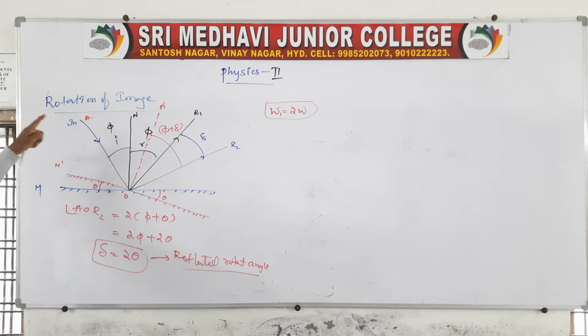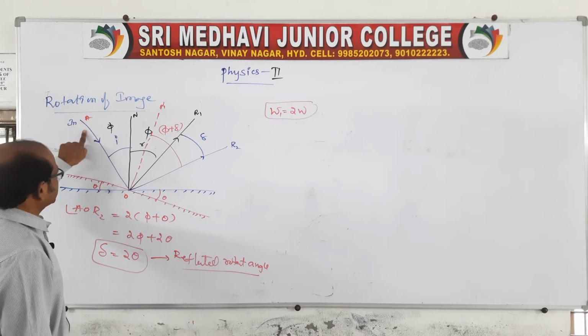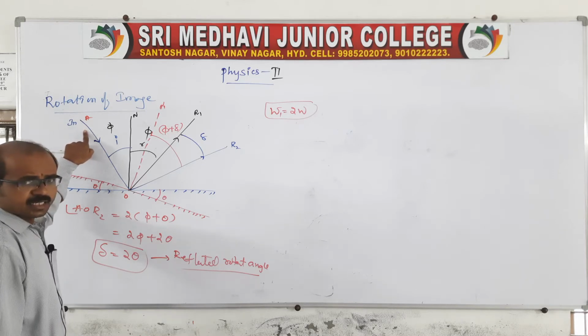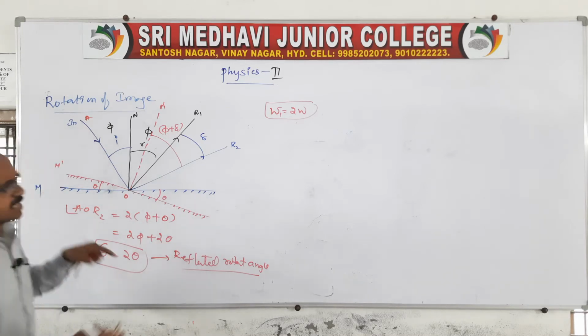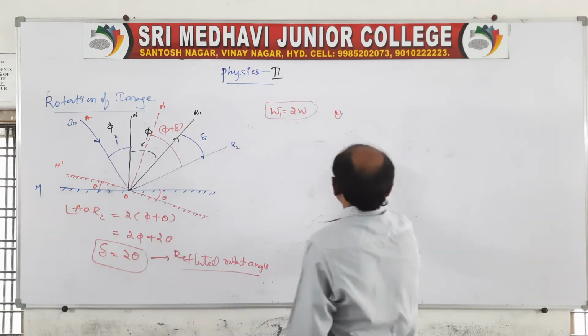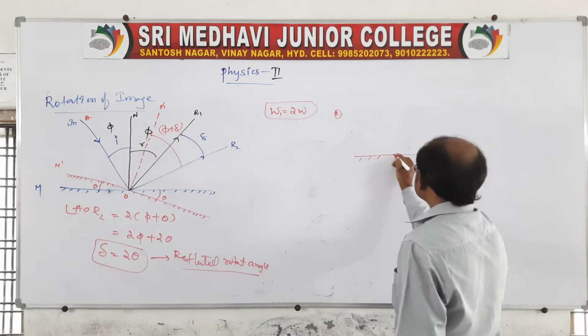Like this, the rotation of the image will be formed like this when the incident ray is fixed. Therefore, the angular velocity changes to omega equal to 2 omega, because it is fixed, right? This is the first situation. And for the second situation, suppose you take a mirror that is fixed.